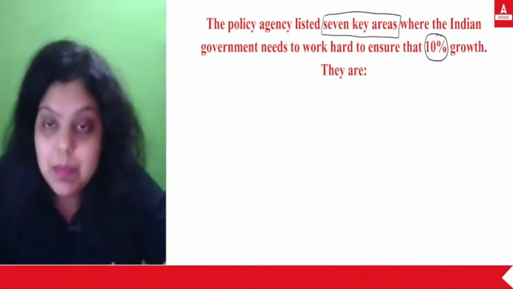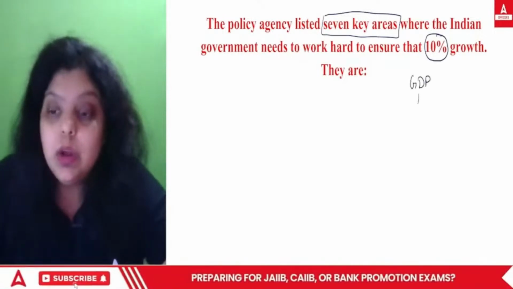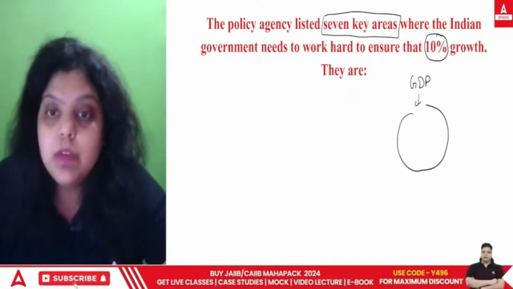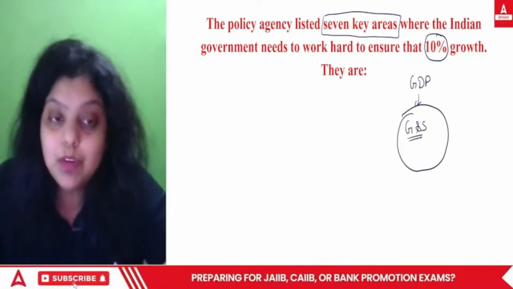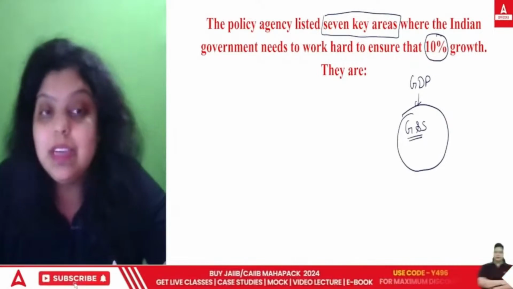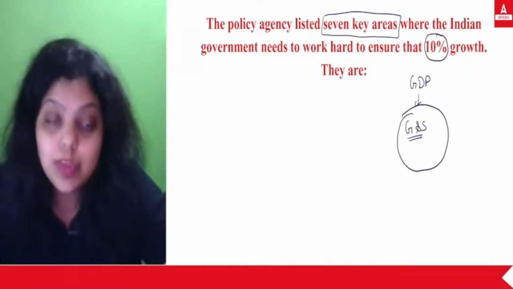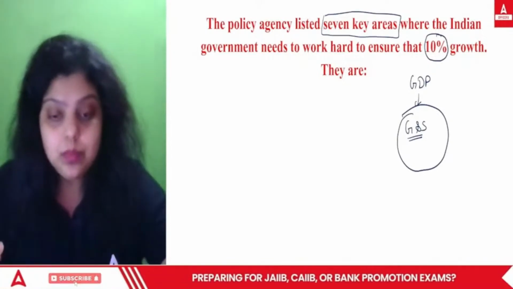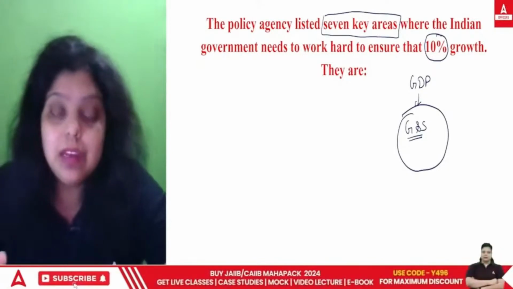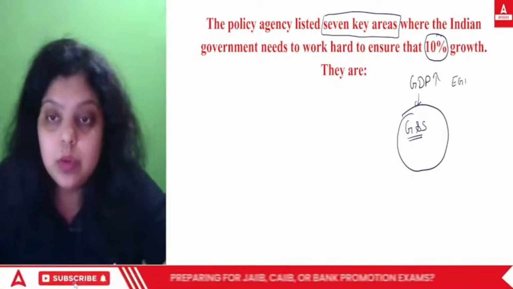So what is GDP first of all? GDP is gross domestic product. Gross domestic product means whatever production we are doing within the geographical boundary of a country, of goods and services in a financial year, that money value of goods and services is known as GDP. So GDP is the money value of all final goods and services produced within the geographical boundary of a country during a financial year. Whatever production you are doing will increase your GDP, and if your GDP is increasing, your economic growth will also increase.